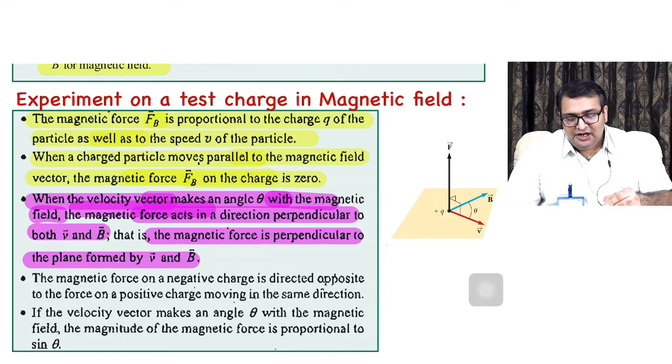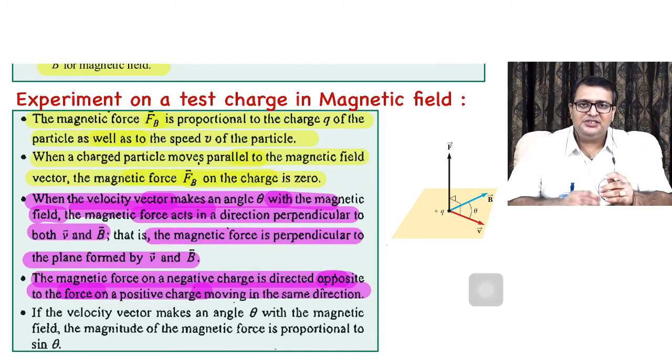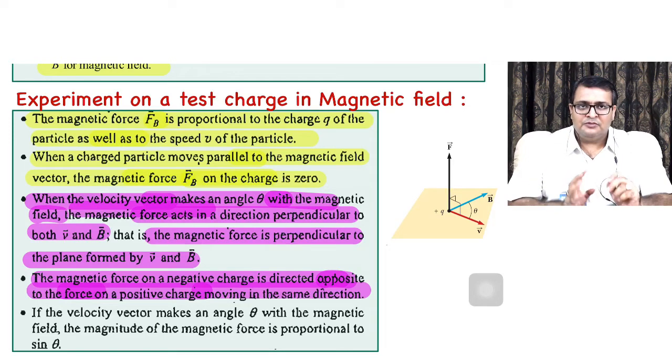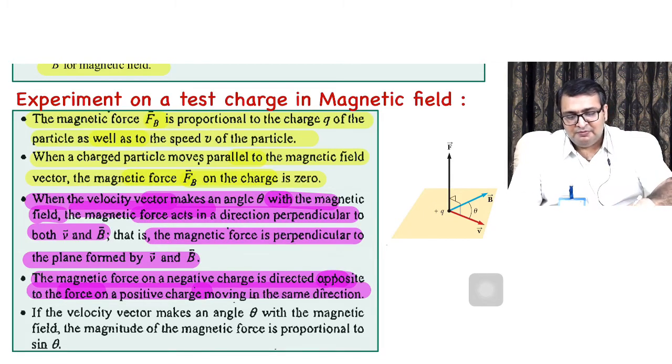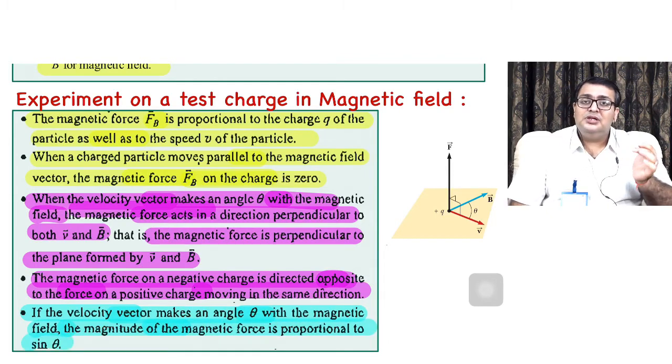Now the magnetic force on a negative charge was directed opposite to the force on a positive charge moving in the same direction, which means that if positive and negative charges were thrown with the same configuration at an angle other than 0 or 180 degrees, the two charged particles experienced force in opposite directions, right? After that, they saw that if the velocity vector made an angle theta with the magnetic field, then the magnitude of the magnetic force was found to be proportional to sine theta.